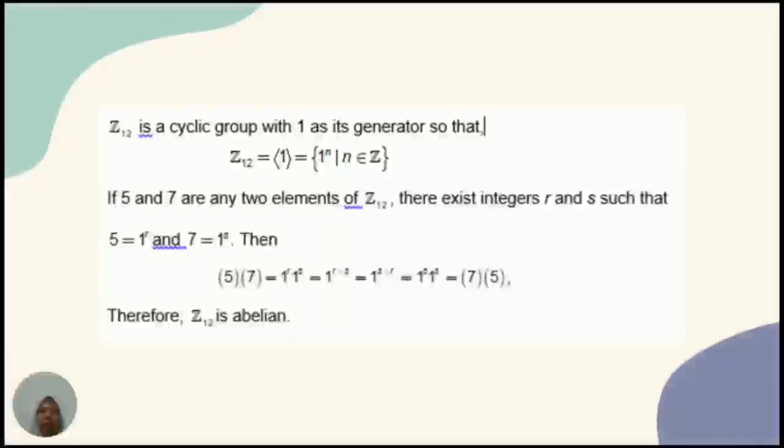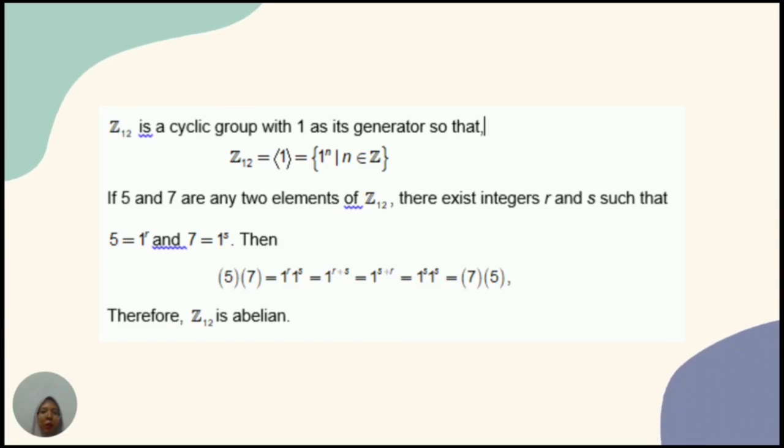Then I will prove it is abelian. Integer modulo 12 is a cyclic group with 1 as its generator, as we got before. So integer modulo 12 equals generator 1 equals 1 to the power of n, such that n is any element of integer. Then if 5 and 7 are any two elements of integer modulo 12, there exist integers r and s such that 5 equals 1 to the power of r and 7 equals 1 to the power of s.